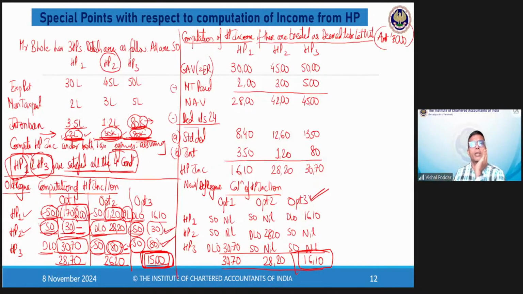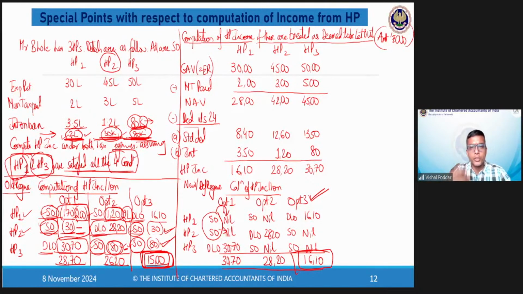So this is your working under the new regime, sorry, under the old regime. In new regime, the law is very simple. They are saying that we will not allow any deduction if the property is self-occupied.